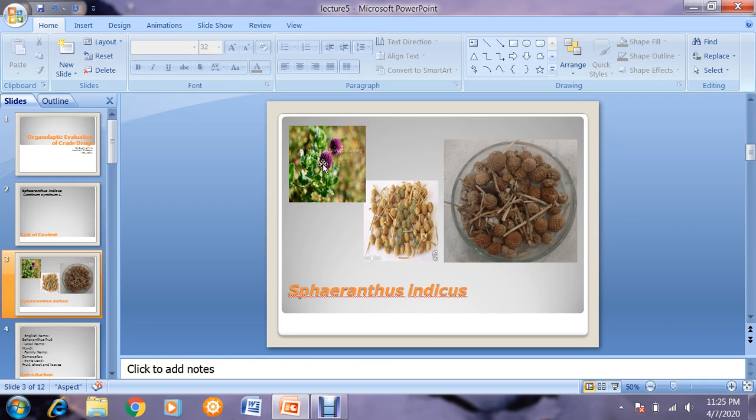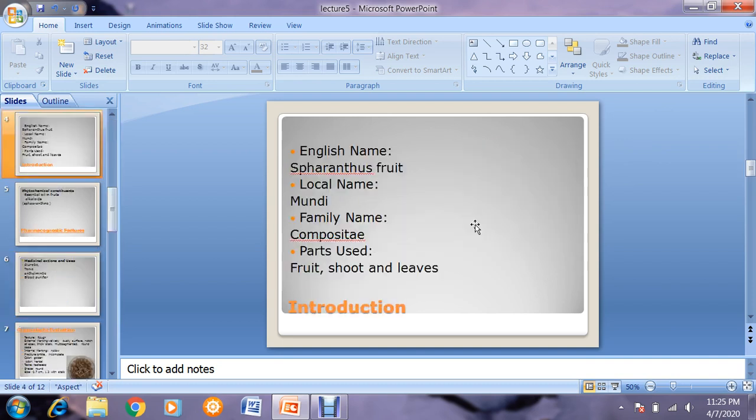This is the fresh fruit, fresh plant, and these are the dried version. English name is Strenthus fruit. Locally it is known as Mundi. Belong to the family Compositae. Its fruit, shoot and leaves are used.